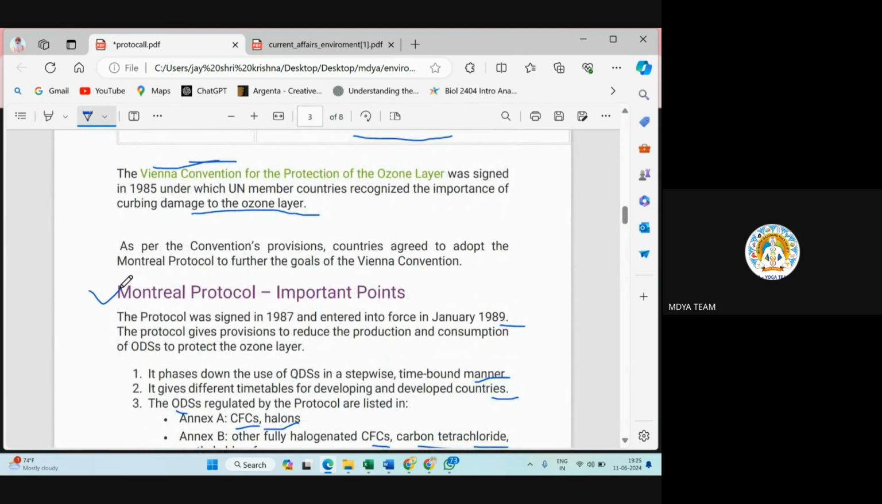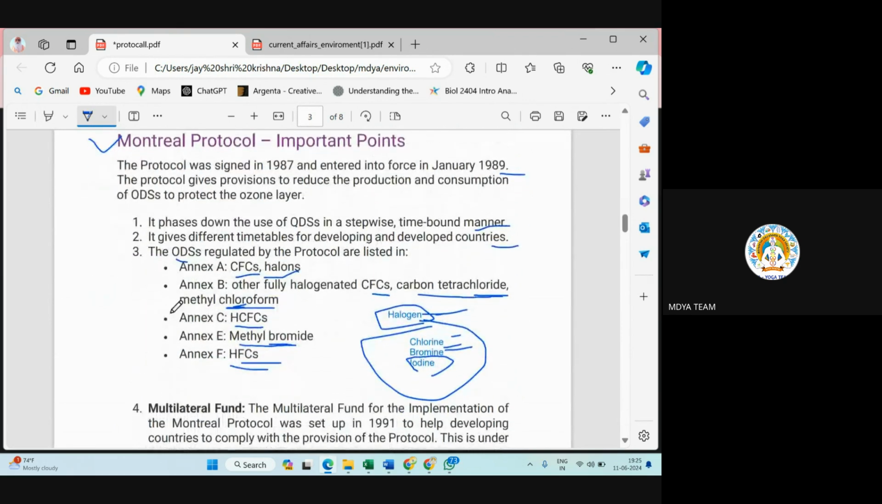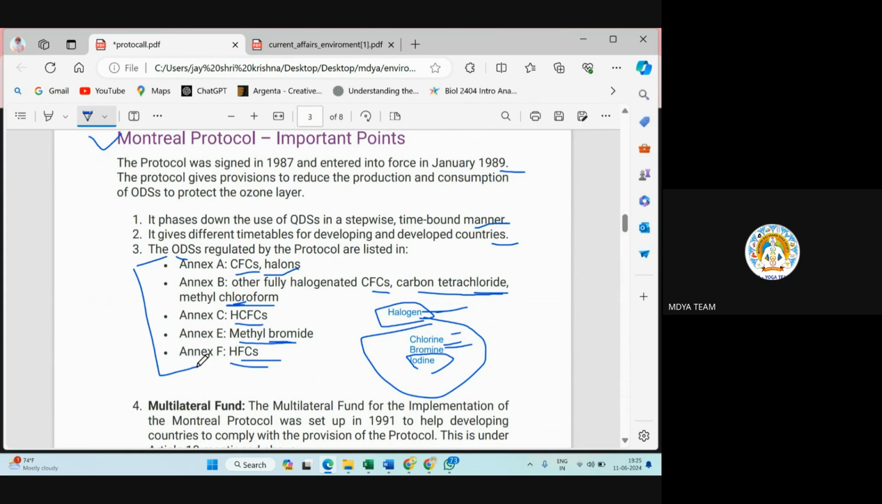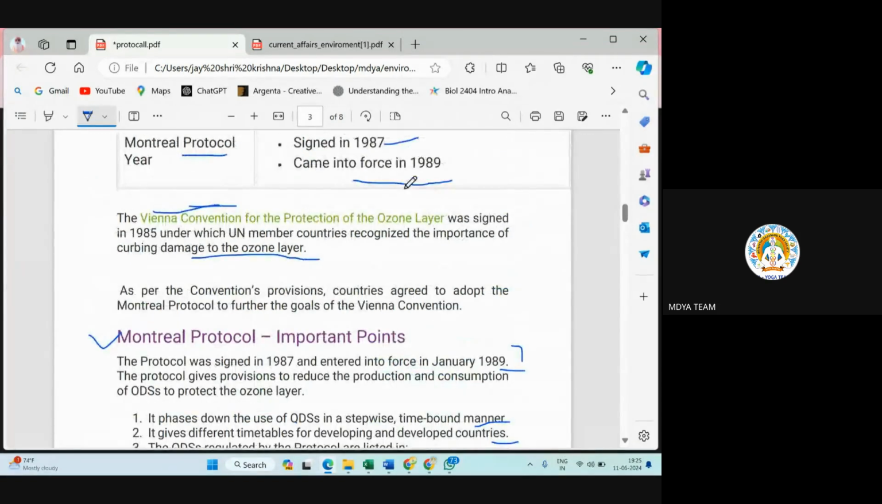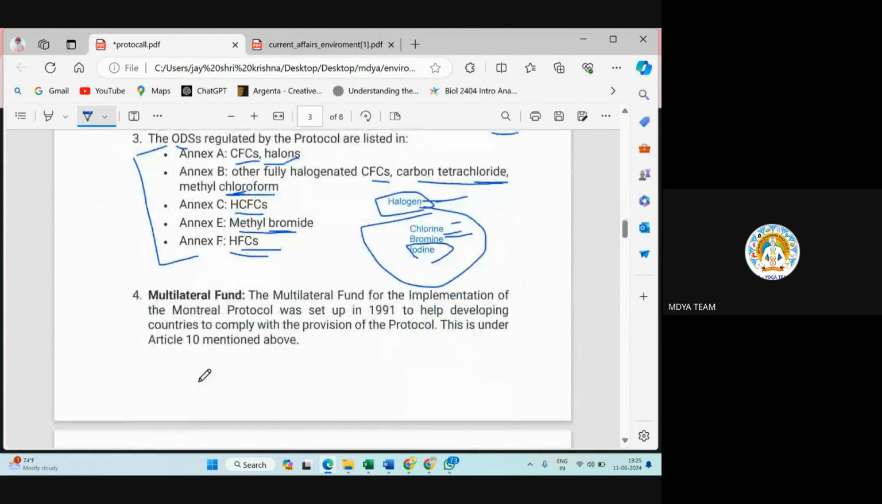So this is Montreal Protocol. Remember this ozone depleting substances list, the date in which it got signed and it came into force. Vienna Convention, which is the base of Montreal Protocol. This was a previous year question. What was the base for Montreal Protocol? So the base was Vienna Convention, in which everyone agreed that ozone depletion is there. Okay.